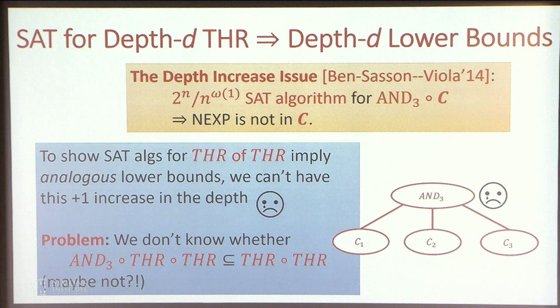So I'm going to talk about why we can get rid of the depth increase issue, because in the best optimized version of the lower bound by algorithm implication theorem, we actually need a SAT algorithm for AND3 of C, but not just C. But we want to get implication for threshold of threshold themselves. So we cannot really have this +1 increase in the depth, which causes us some problem. And actually, we don't know whether AND3 of threshold belongs to threshold of threshold. Actually, maybe not. So we have to deal with them.